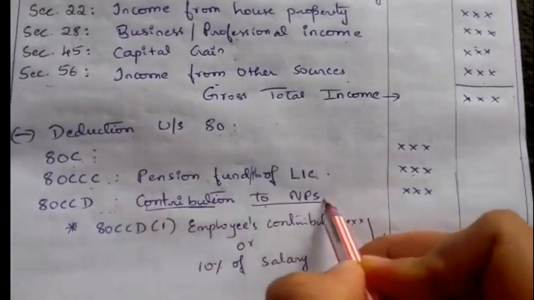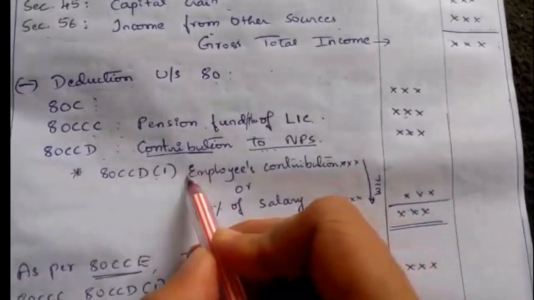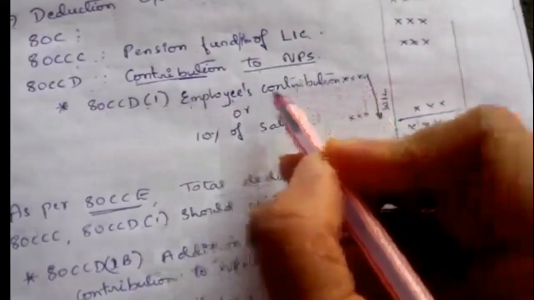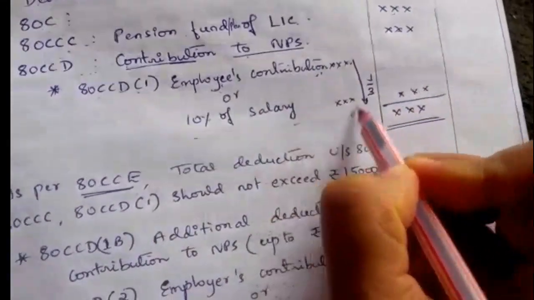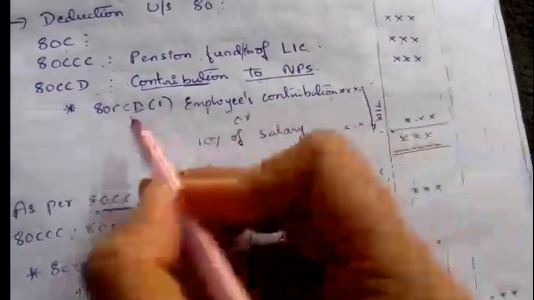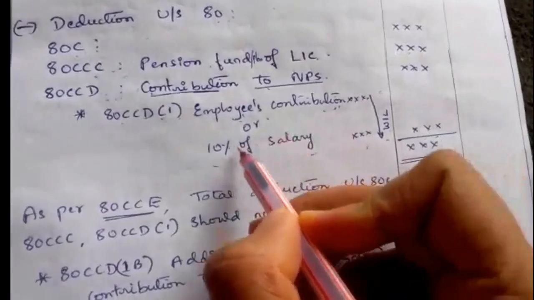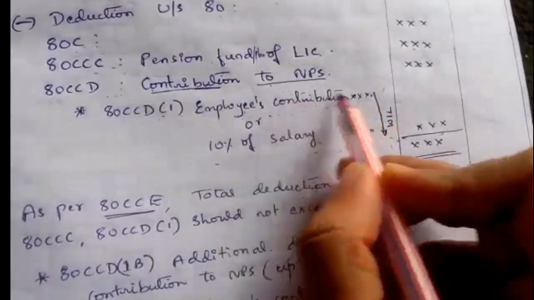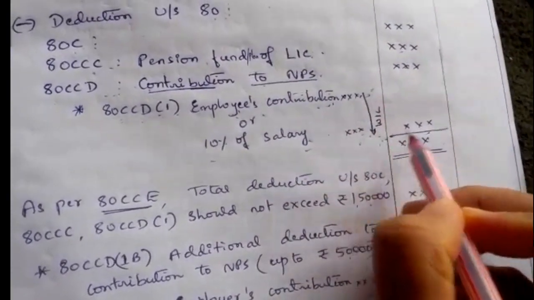This is for the contribution to NPS. Under that there is the subsection 80CCD(1). That is for the employee's contribution. 80CCD(1) is for the employee's contribution. So we have to take the employee's contribution or 10% of salary, whichever is less, here. So under 80CCD(1) employee's contribution, we can claim a deduction up to 10% of salary. So we can take the employee's contribution or 10% of salary, whichever is less.